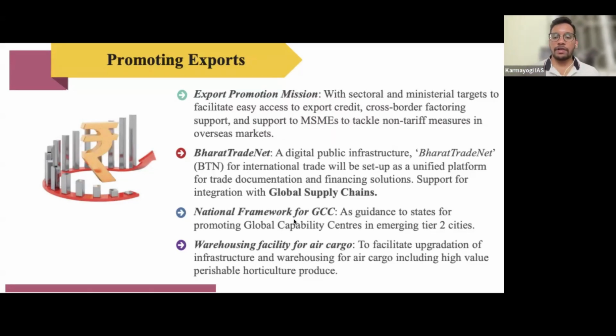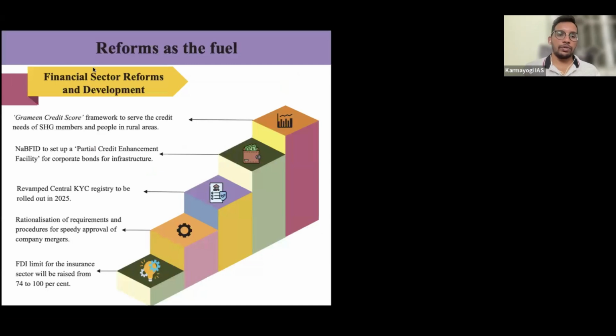Then we have the national framework for global capability centers, where the government is going to establish them in tier 2 cities. Most of the export centers are located in metropolitan cities. Now the government wants to encourage creating capability centers in tier 2 cities so that exports will be widely opened up. And also warehouse facilities specifically for air cargo. We are lacking warehouses, that means places where we can store the goods. So the government wants to encourage that also. They did not mention what the money is, how they are going to take it up.